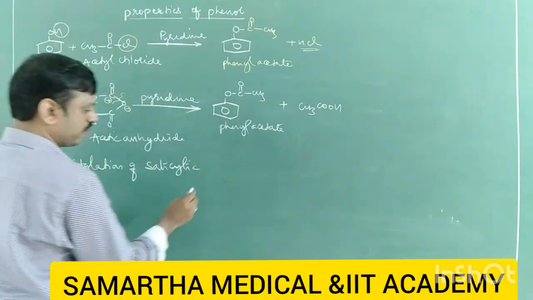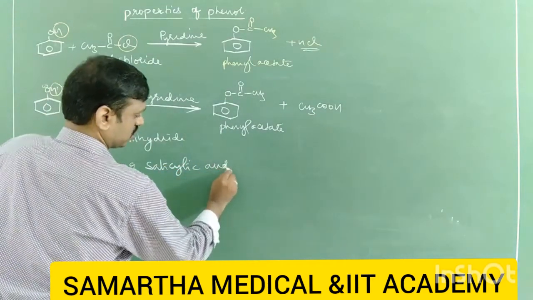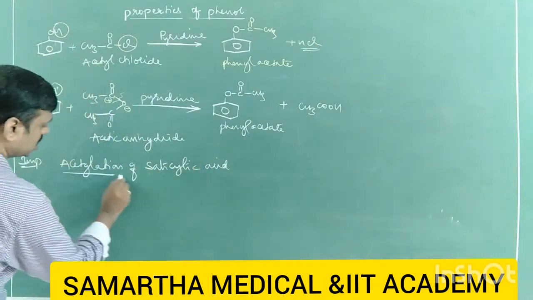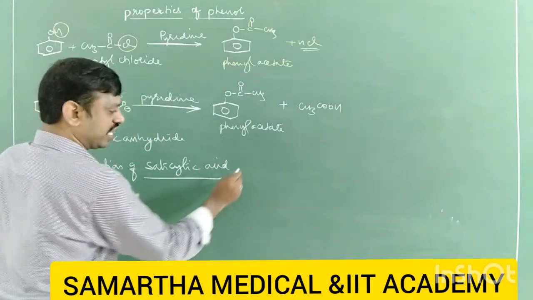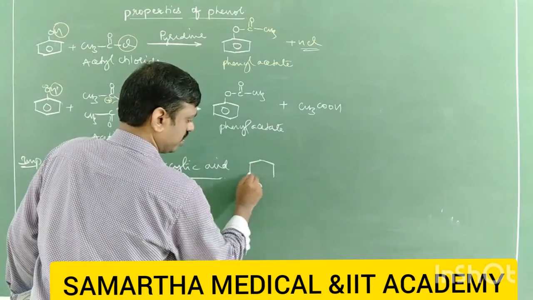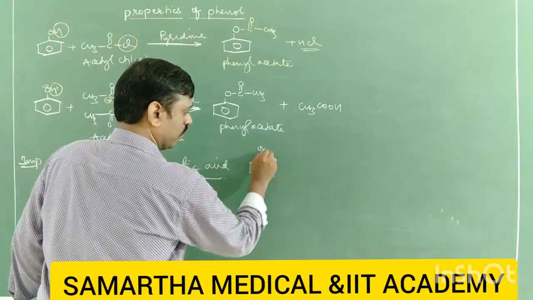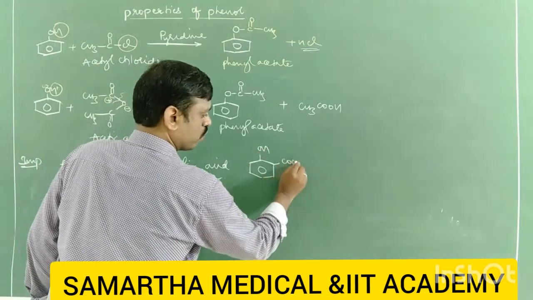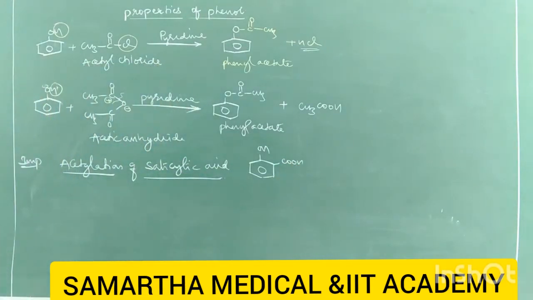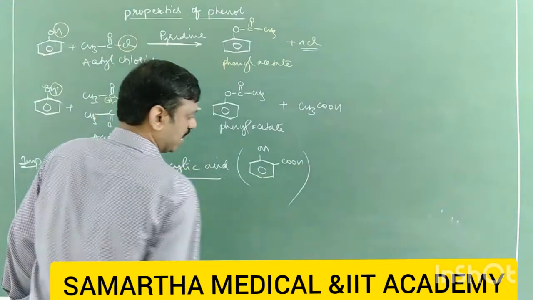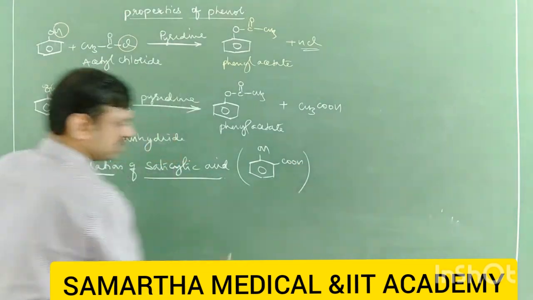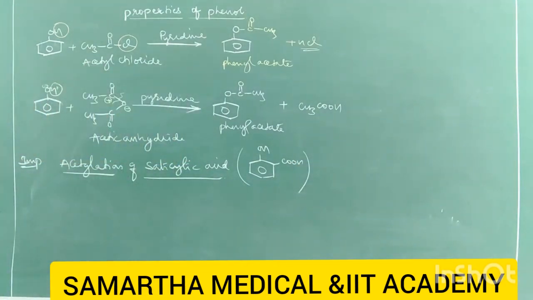Already we have studied it in nomenclature. Salicylic acid is this: there is a benzene ring, and OH and COOH groups should be there, ortho to each other. This is salicylic acid. Now let us see acetylation of salicylic acid.